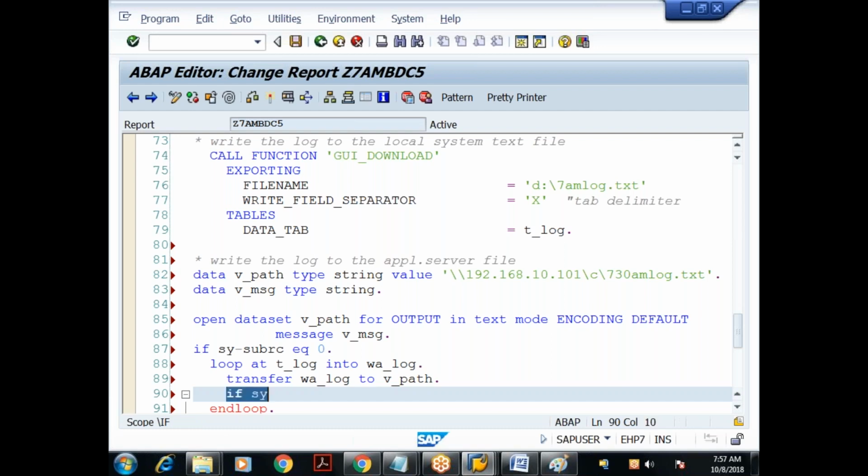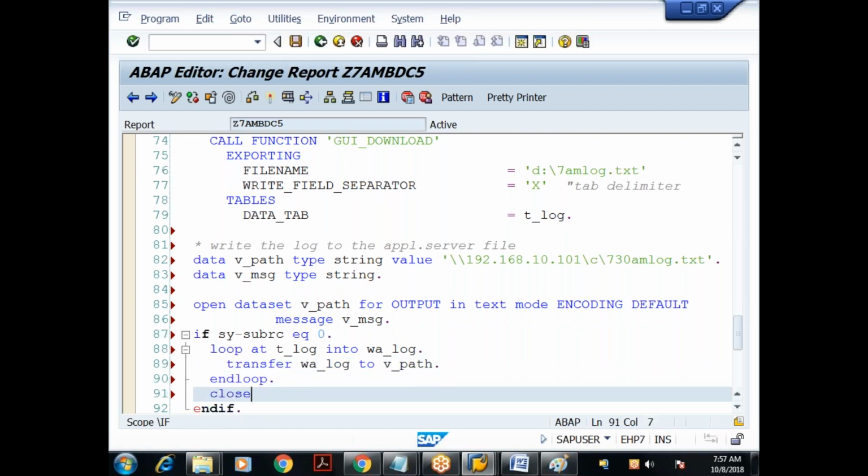Yeah, that's all. Transfer so and so, and then here also what? Close the file. Close what? Dataset. Close dataset. What is the variable? v_path. That's all.